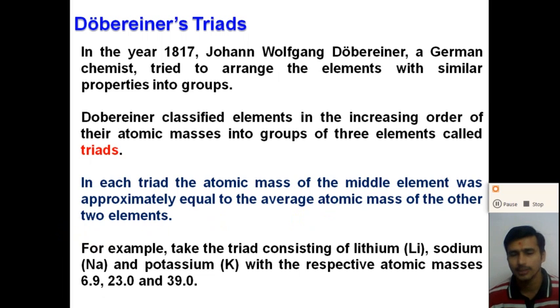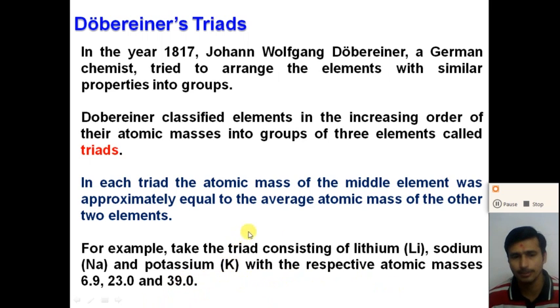For example, let us take one triad in Döbereiner's triads. Let us take one triad consisting of three elements. First one is lithium, which has an atomic mass 6.9. Second one is sodium, which has an atomic mass 23. And the third element is potassium, which has an atomic mass 39, right? With the respective atomic masses.